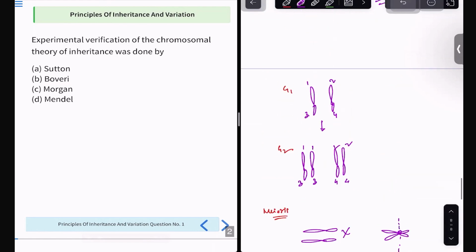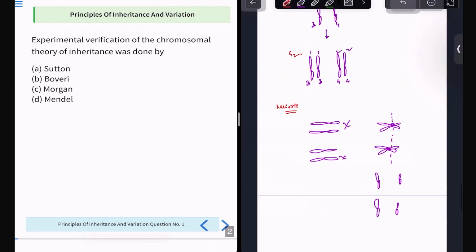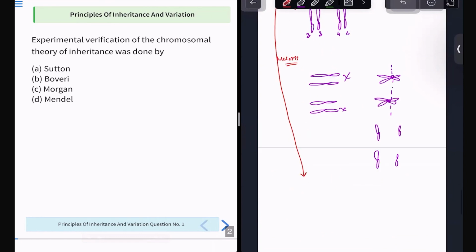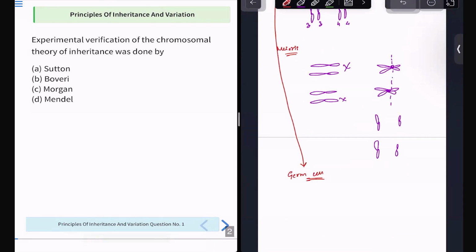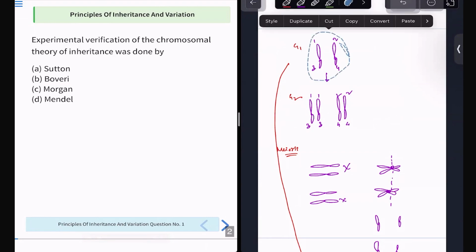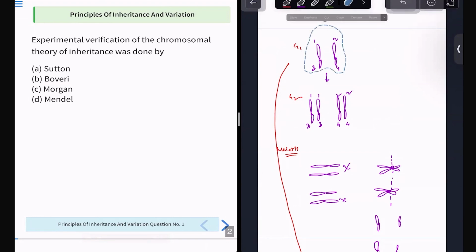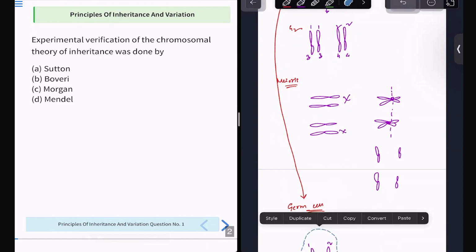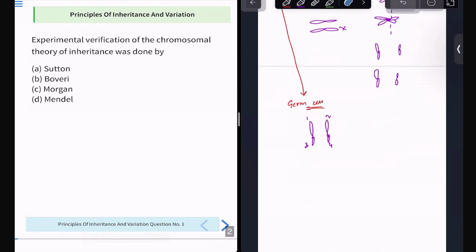What was there in G1, I will get it all back in the germ cell stage. The same thing I will get back in the germ cell stage. In short, because there are questions regarding this coming up, I will be explaining it in a better way over there. As of now, I will be getting the same thing back in the germ cell stage. You should understand this much.